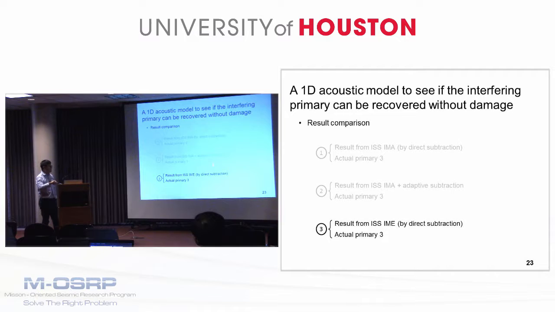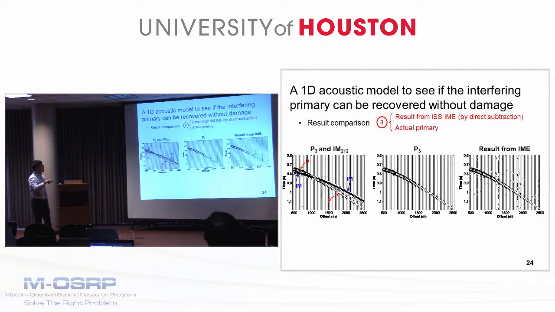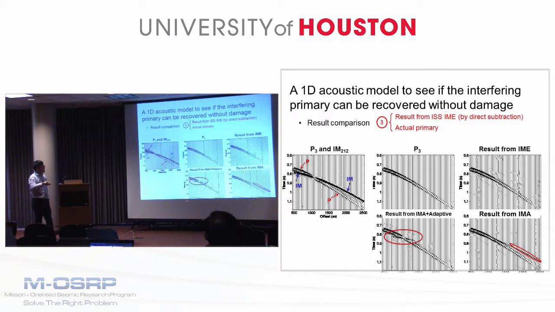Now let's look at the results from the ISS-ME by directly subtracting its result from the data. So here, the two figures on the right show the actual primary and the results from the ISS-ME by direct subtraction. And again, the figure on the left shows the actual primary and internal multiple in the data for easy reference. And now we add on the results from the ISS-ME with and without adaptive.